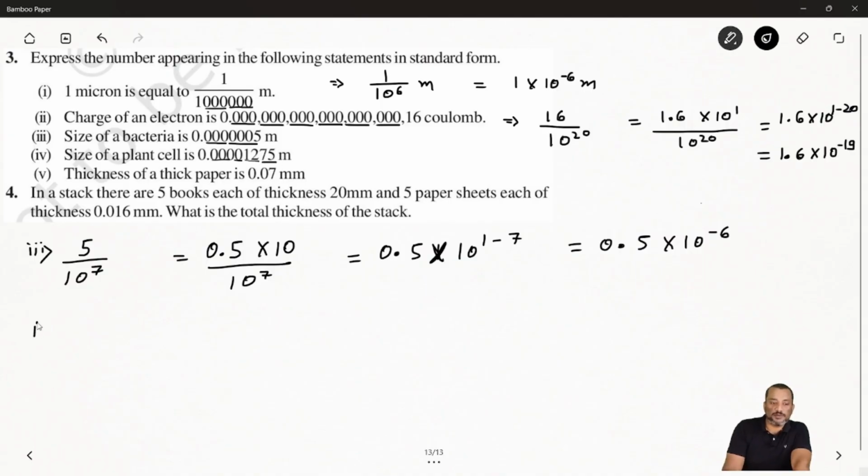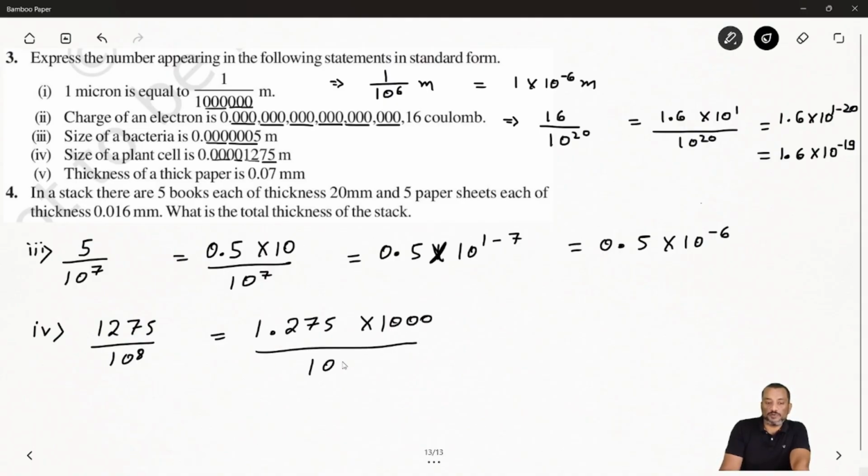So we can say the fourth one is 1275 by 10 to the power 8. Okay. Now, after that, you can write this one is equal to 1275 times 1000 by 10 to the power 8, that is equal to how much?